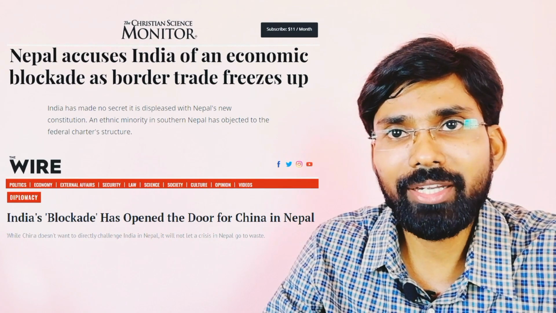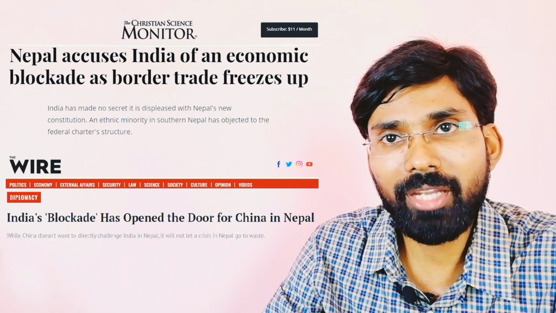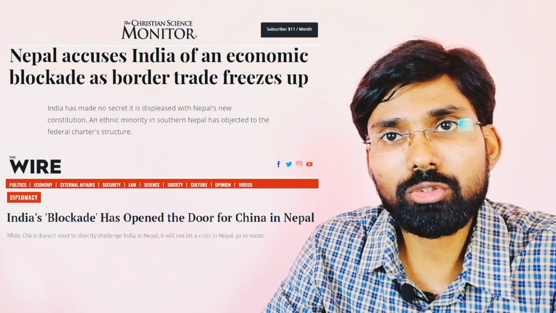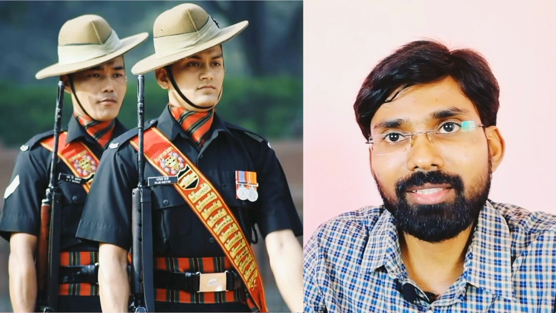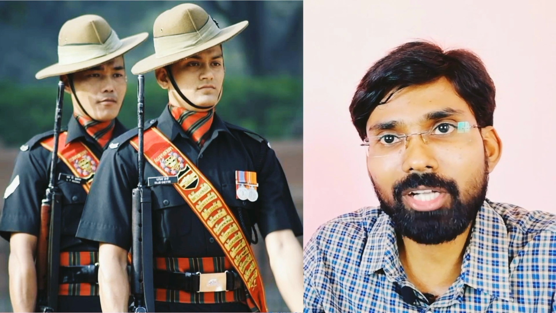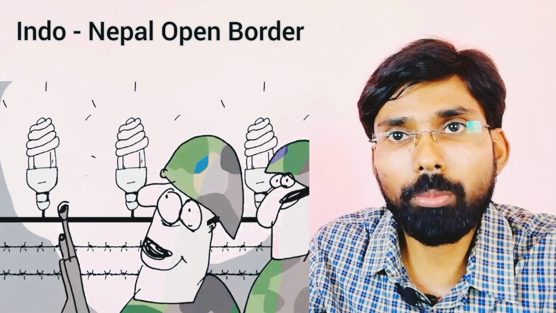In recent years, Nepal has accused India of interfering in its internal affairs. The relationship between the two countries has also deteriorated considerably after the unofficial 135-day trade blockade of Nepal in 2015. Having a border dispute with Nepal is also not conducive for India's internal security, as thousands of Nepalese are in Indian security forces and millions of Nepalese have settled in different parts of India. In addition to that, India and Nepal also have an open border.